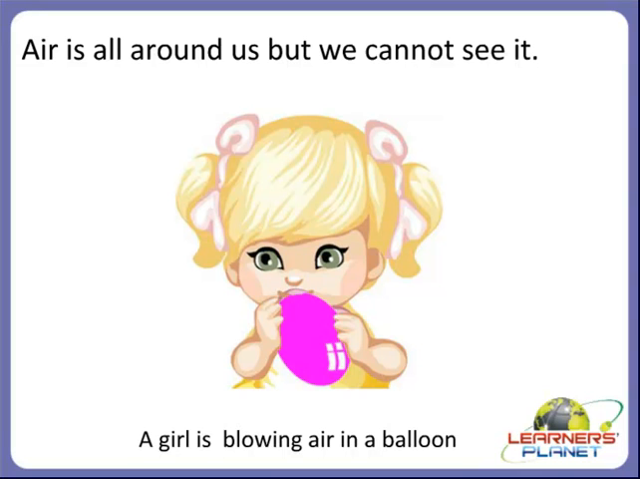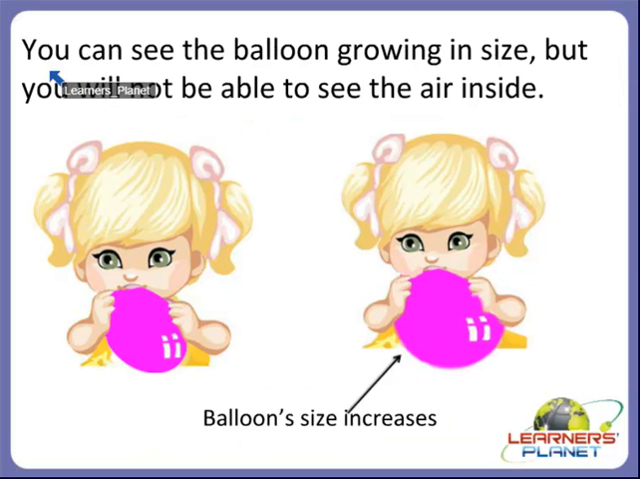Children, you must be knowing that air is all around us, but we cannot see it. So children, here we will see one interesting example. Take a balloon and blow air into it. You can try this at home. Like a girl is blowing air in a balloon. Yes, can you see that? After some time, what do you see? You can see that the balloon is growing in size, right?